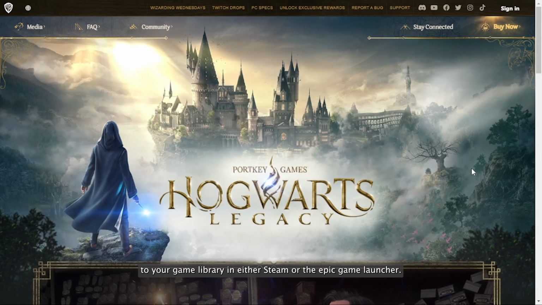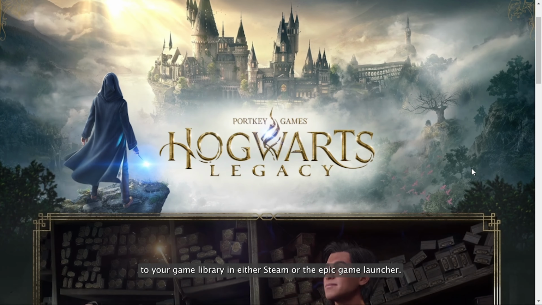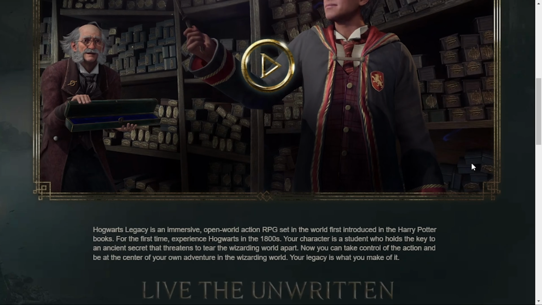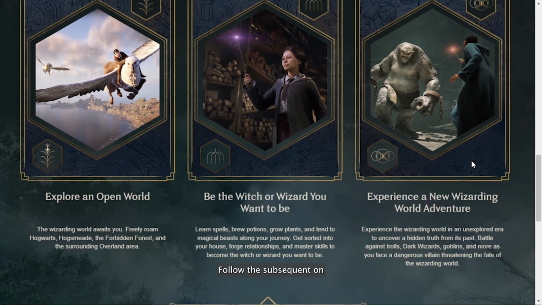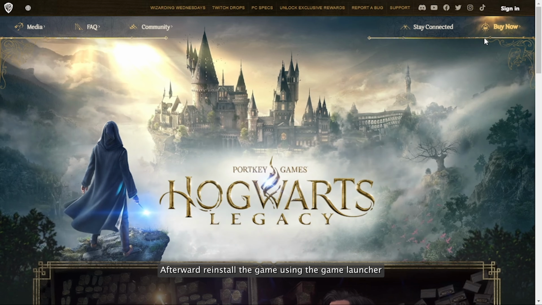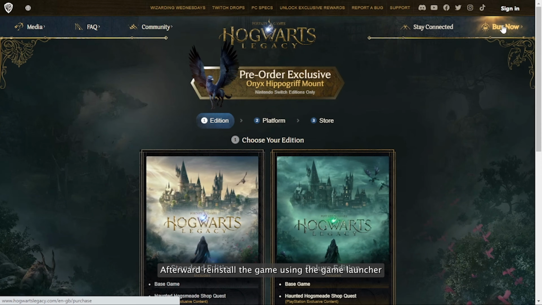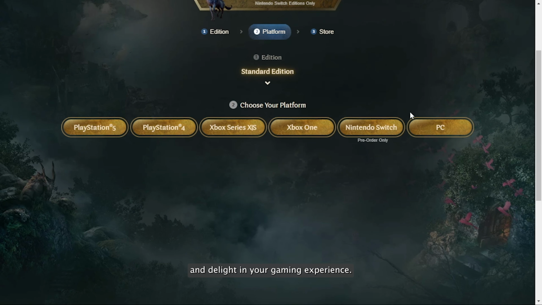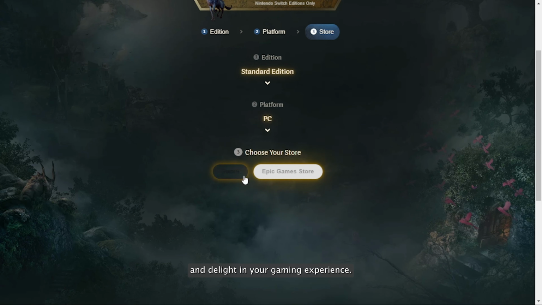If none of these approaches prove successful, you have the option to opt for a game reinstallation. Simply navigate to your game library in either Steam or the Epic Games Launcher, perform a right-click on the game, and select Uninstall. Follow the subsequent on-screen prompts to complete the uninstallation process. Afterward, reinstall the game using the game launcher by visiting the store. With this accomplished, you can then launch Hogwarts Legacy and delight in your gaming experience.